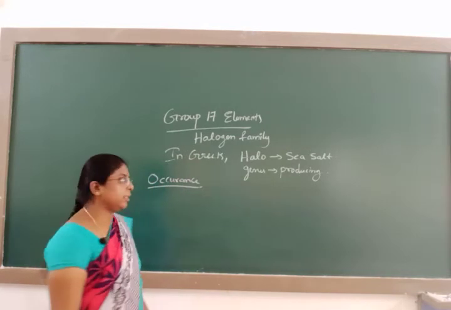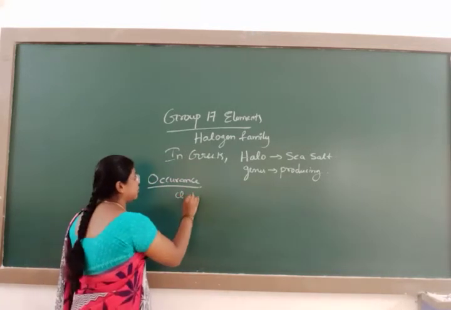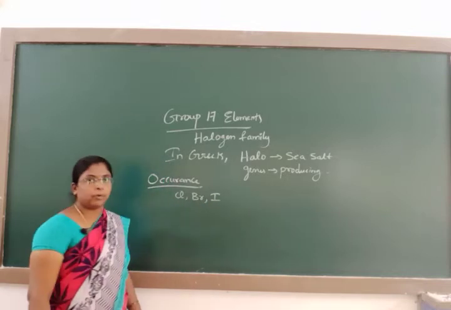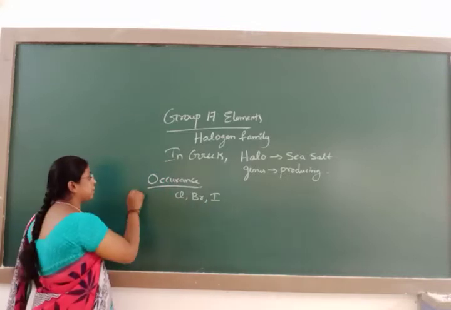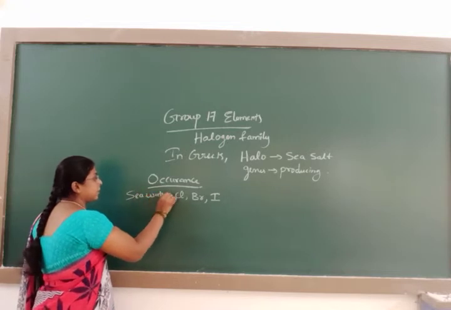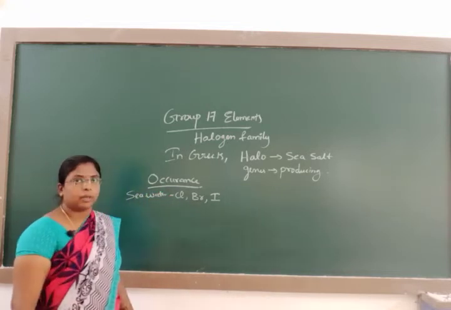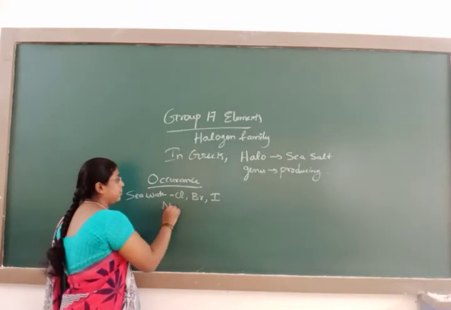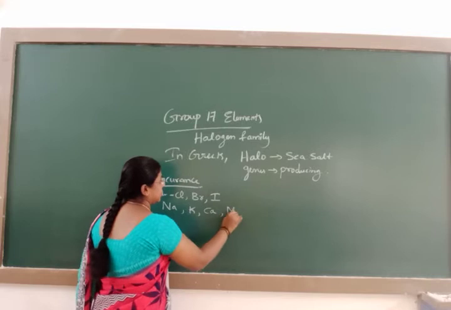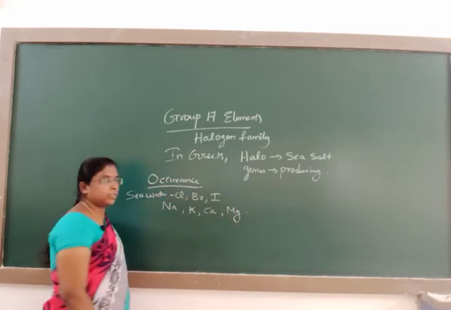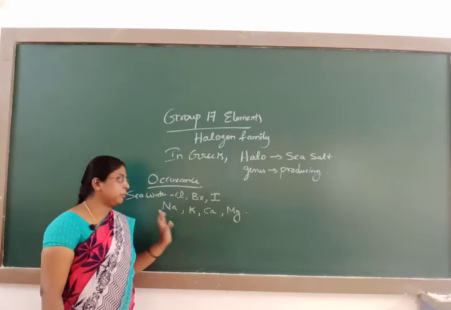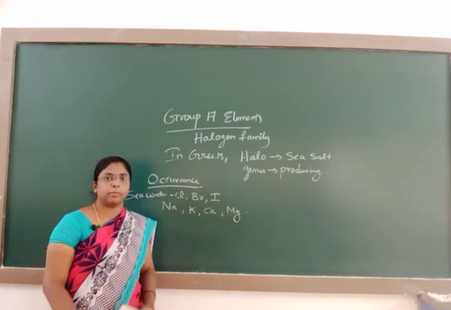After fluorine, next come chlorine, bromine as well as iodine. Seawater contains the chlorides, bromides as well as iodides of sodium, potassium, calcium and magnesium.